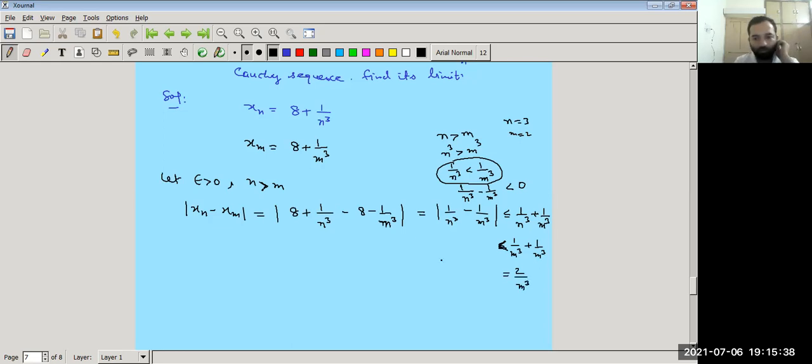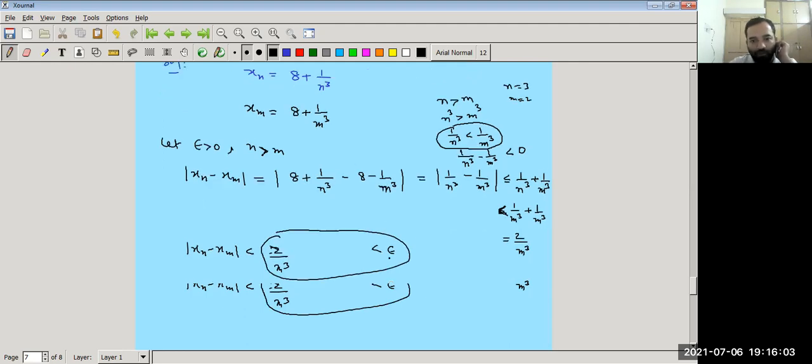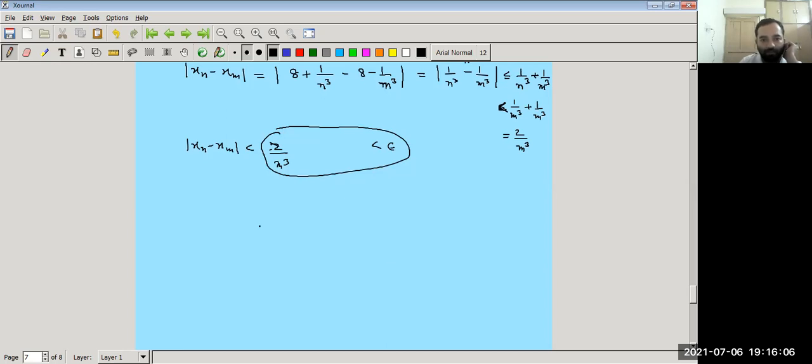Now we have to show that mod xn minus xm is less than epsilon.